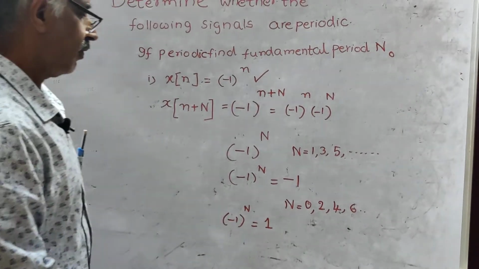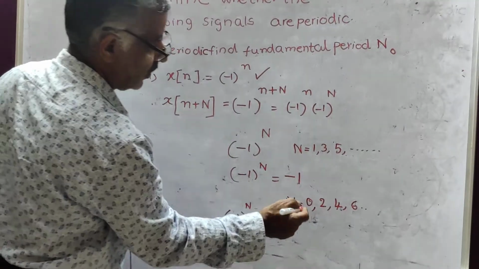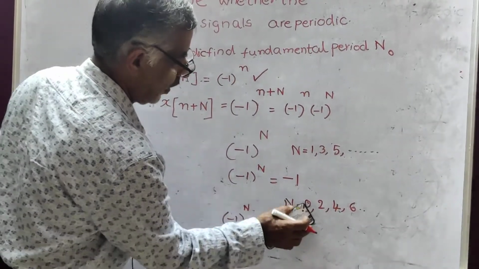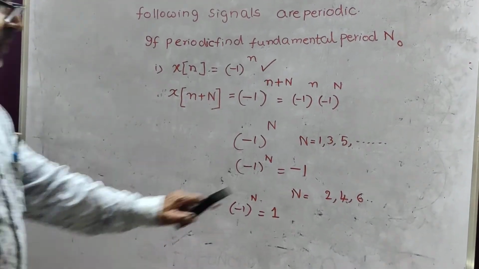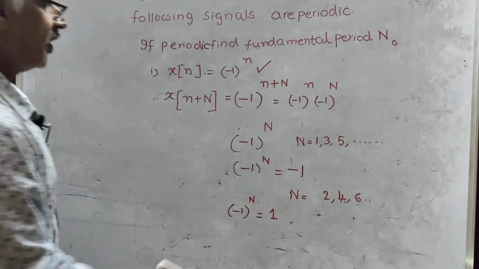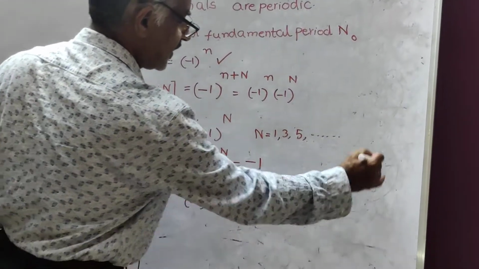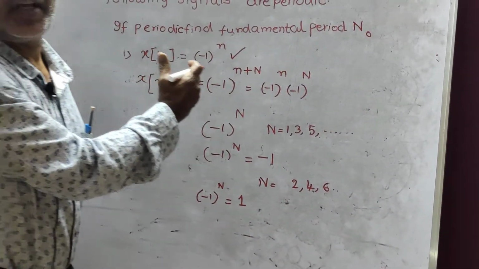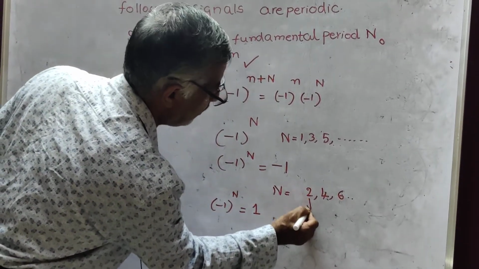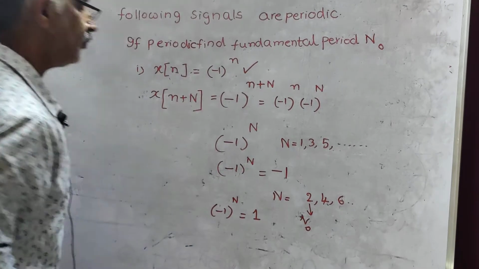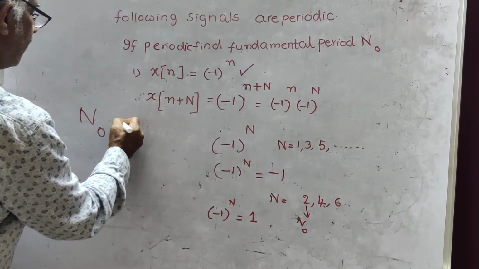Therefore, it is going to be periodic for these cases, is it not? Here don't take 0; take 2, 4, 6, etc., because we have to consider an even number. So for N equal to 2, 4, 6, etc., it is periodic. Therefore, the fundamental period is N naught, and in this example, the fundamental period N naught equals 2.